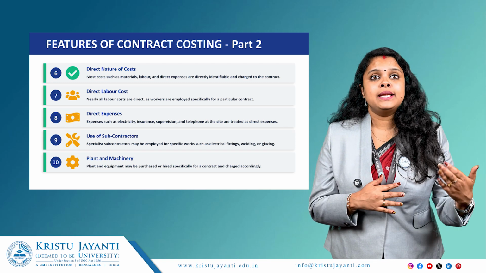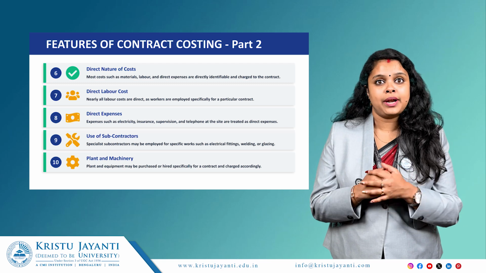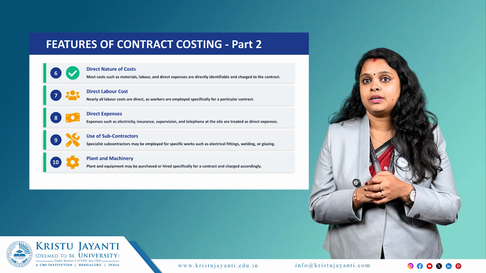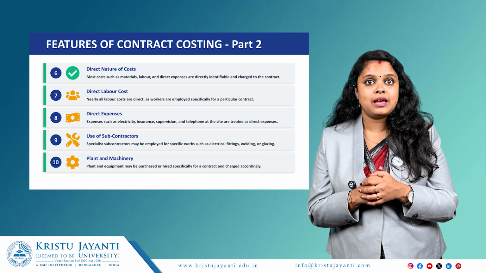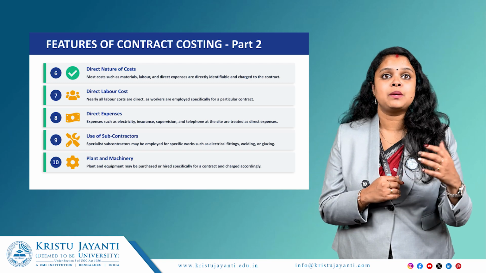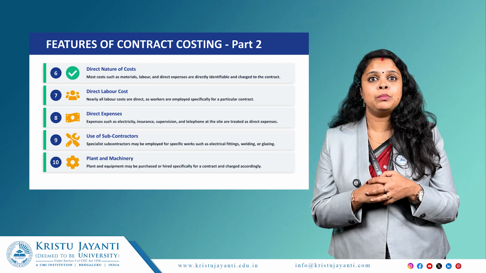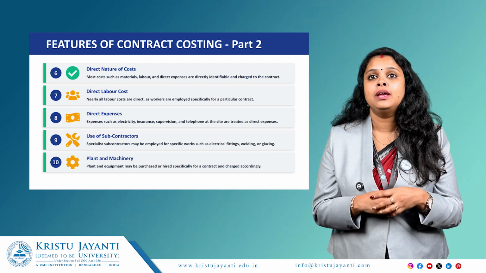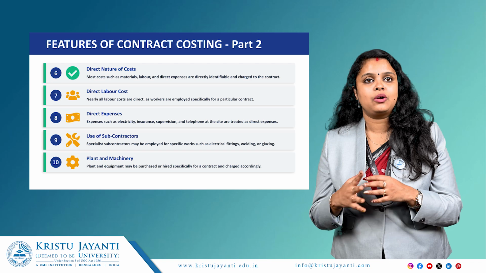We also require certain subcontractors. Specialist subcontractors may be employed for specific works such as electric fittings and welding works or for glazing works. For all these things we need specific subcontractors. Plant and equipment may be purchased or hired specifically for a contract and charged accordingly.